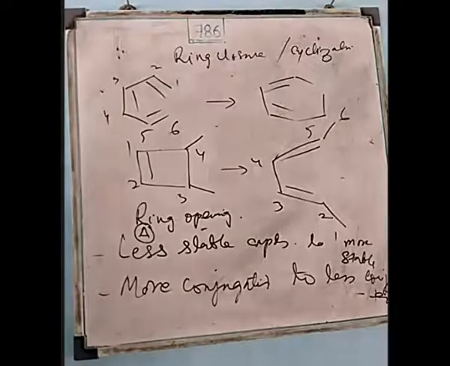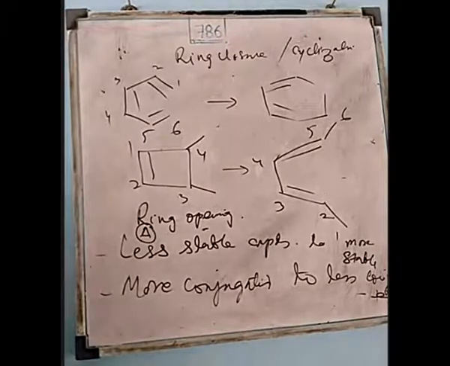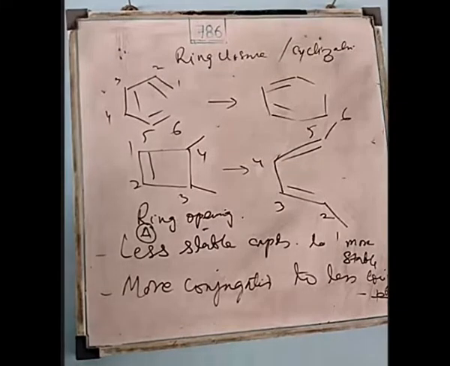Although we say in organic chemistry that conjugated compounds are more stable. Why? Because when there is conjugation, there is resonance. When there is resonance, what happens? They will have high resonance energy. Resonance energy is also known as conjugational energy or stabilization energy.